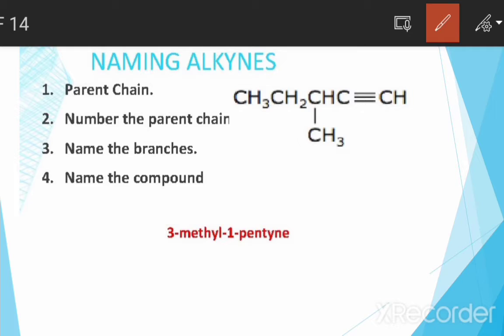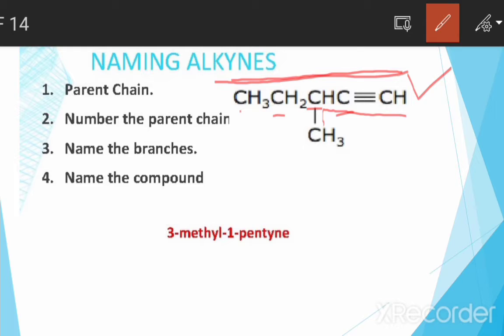The first is a four carbon chain, 1 2 3 4, and the second is a five carbon chain. So the five carbon chain is the longest, and we name it pentyne. We number it from here, 1 2 3 4 and 5.